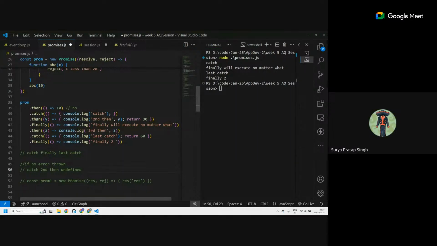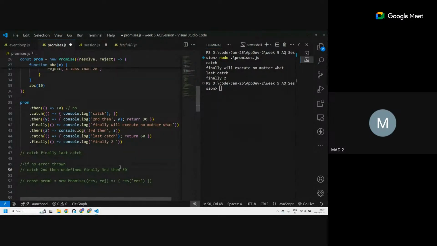Now this particular then is returning something, returning 30. So for the next dot then, the parameter that I take would be this 30. So what is the next then that is executing? Finally. So finally we execute finally, and then line number 43. The 43 is taking a parameter z. So what is z? The return value of the previous then. So here third then and then 30 gets printed. That's how return works.